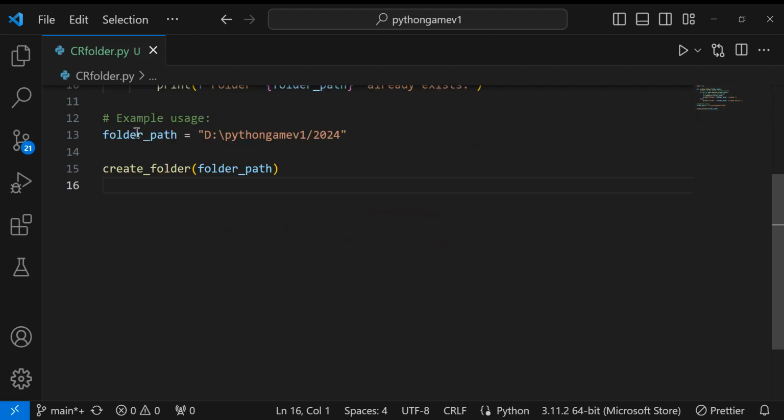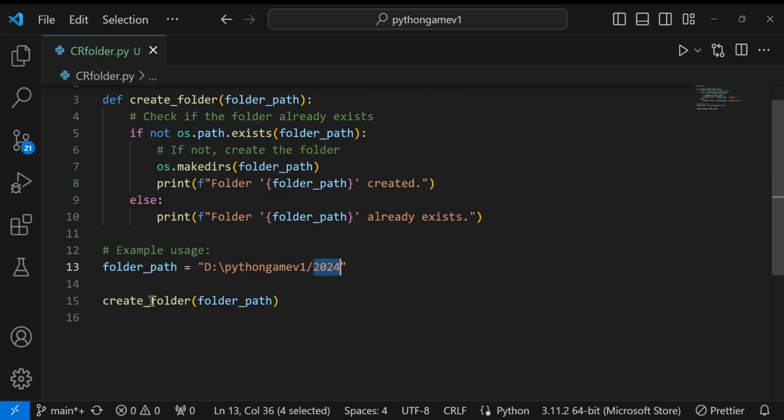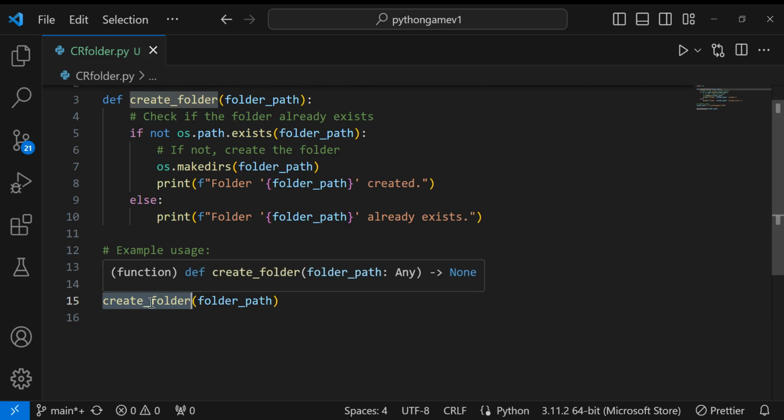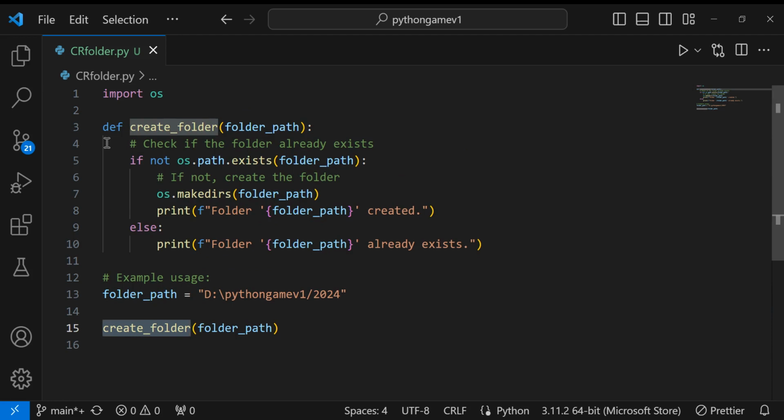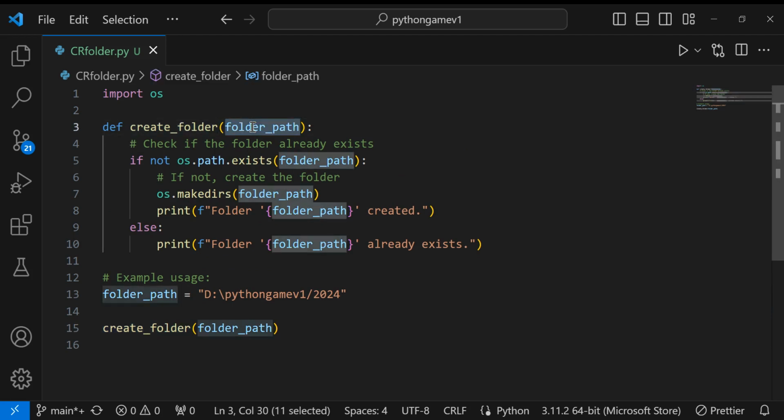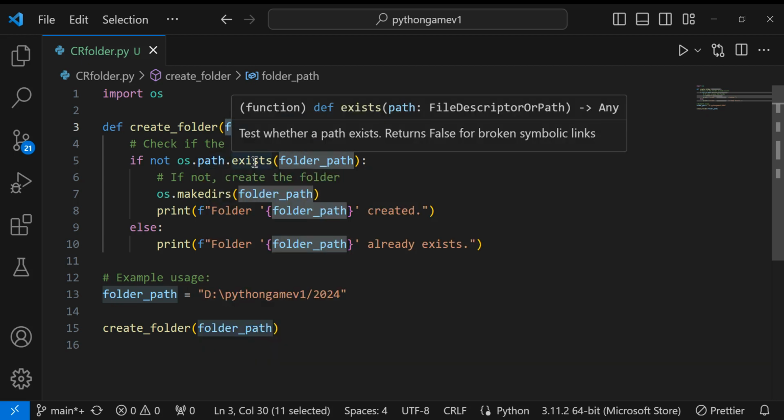Here, first you have to mention the folder path where we have to create it. This is our path and this is the folder name. Next we have to write a function to create a folder, that is the create folder function. Define the create folder function. It takes an argument, folder path. Then using the OS module, we will check if that folder exists using os.path.exists. That is a built-in function inside that module.